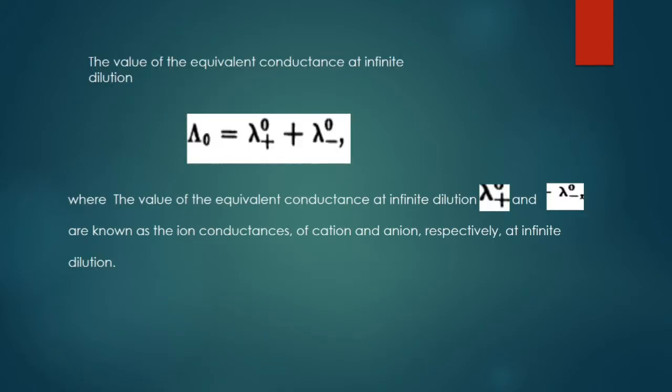Before we see about the Walden rule, we should know what we mean by kappa naught. Kappa naught is the equivalent conductance at infinite dilution, which is equal to the equivalent conductance at infinite dilution of the cation plus the equivalent conductance at infinite dilution of the anion. This summation of the ion conductances of cation and anion is known as the equivalent conductance at infinite dilution.